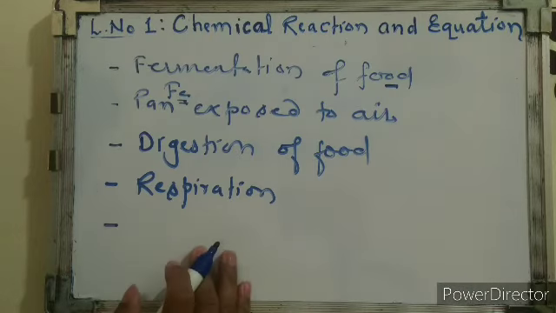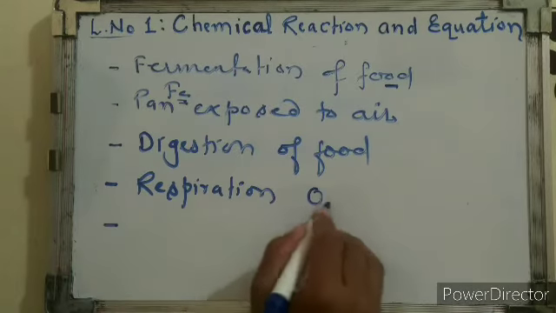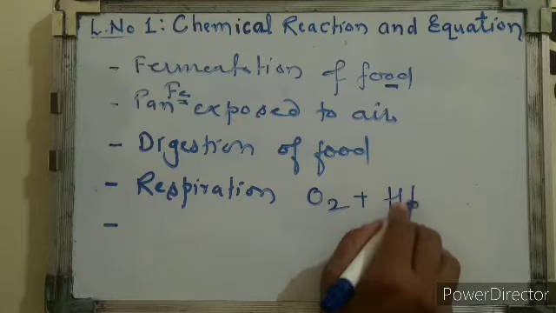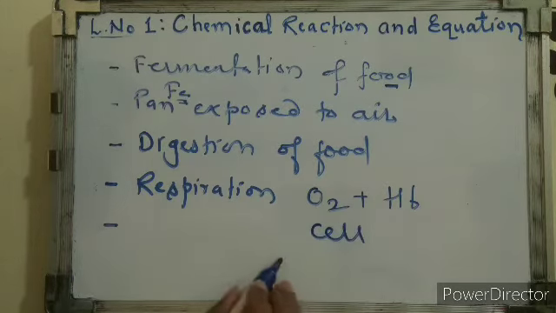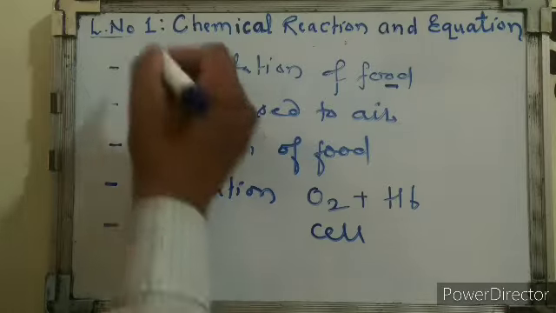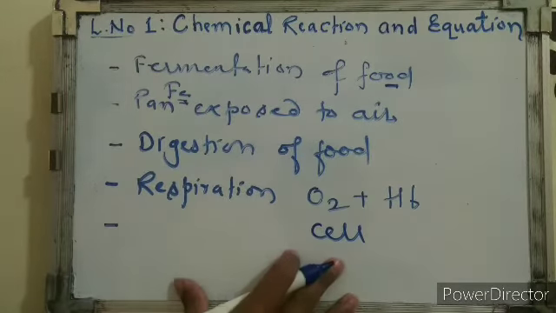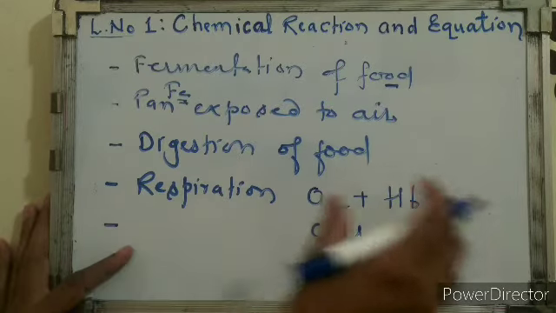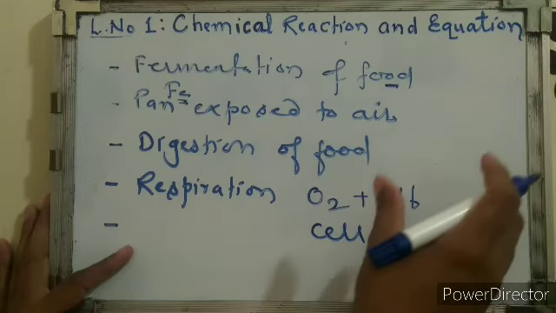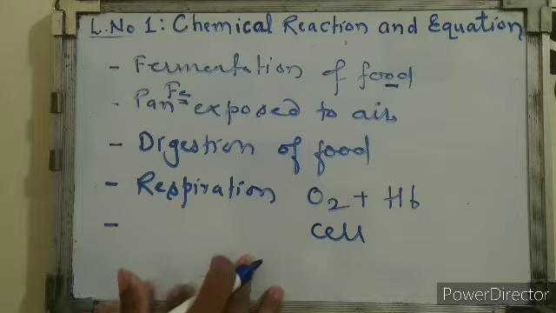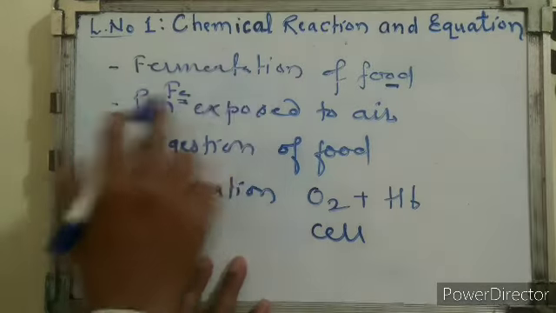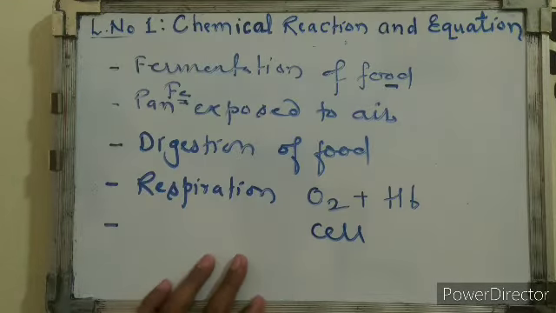During digestion of food as well as cooking of food, the food gets converted into a different, new product. And during respiration, oxygen combines with hemoglobin to form oxyhemoglobin, and further in the cell, this oxygen converts glucose into byproducts like carbon dioxide and water. So these are the day-to-day life examples wherein the main reactant converts into a very different product. That is why we call it a chemical reaction. A chemical reaction means a reaction between the reactants to form a new product.